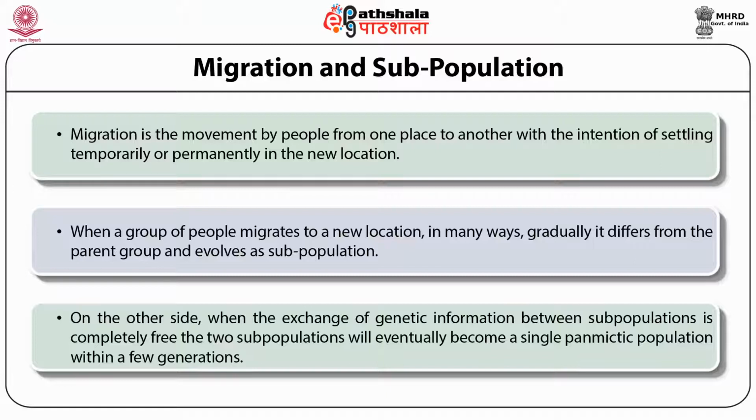However, in most cases, the exchange of genetic information between subpopulations happens with low rates of migration of individuals either in one direction or in a bidirectional way.